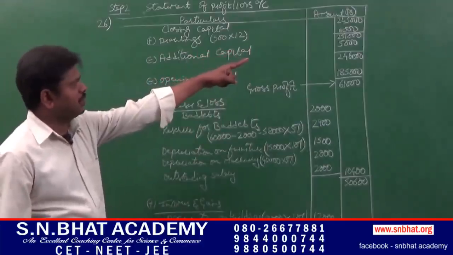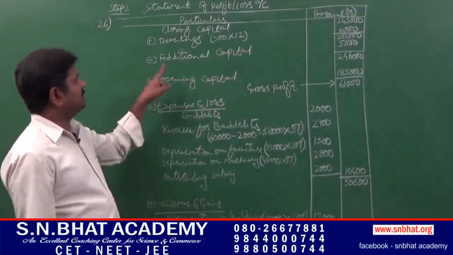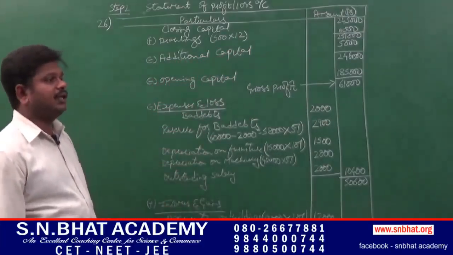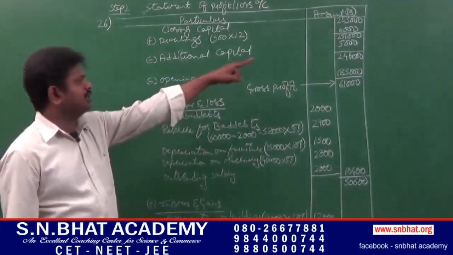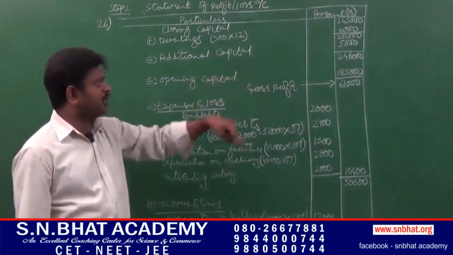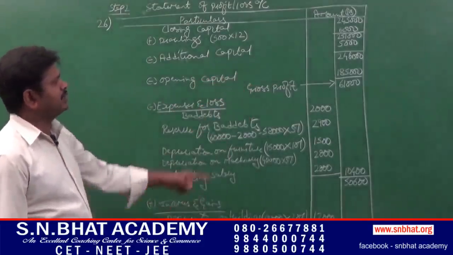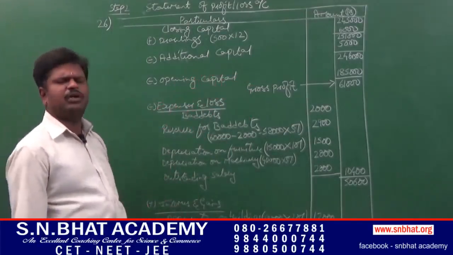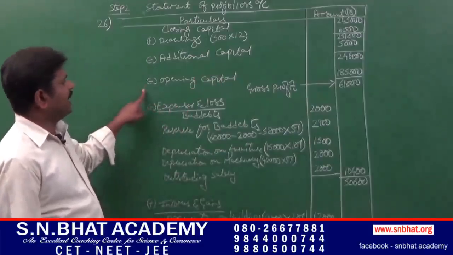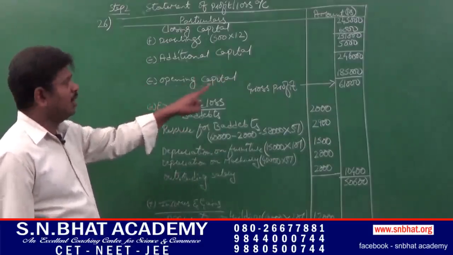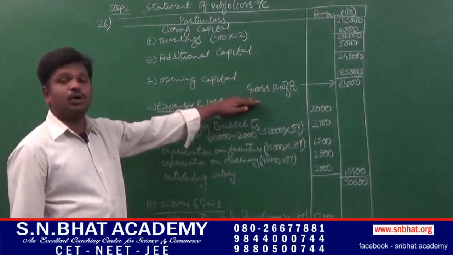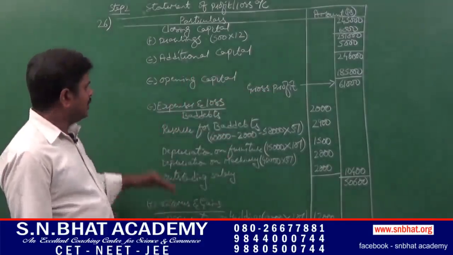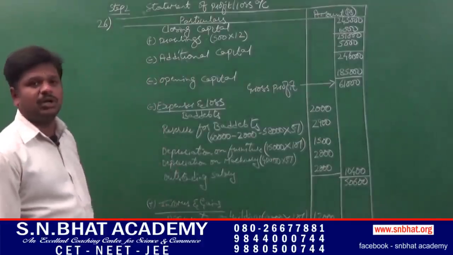2,45,000 plus 6,000, 2,51,000 minus additional capital. They had given, he had invested rupees 5,000 towards business, that is 5,000 has to be deducted. 2,51,000 minus 5,000, 2,46,000 minus opening capital. We had calculated in step 1, 1,85,000, comes to 61,000, that is gross profit. Next, minus expenses and losses.